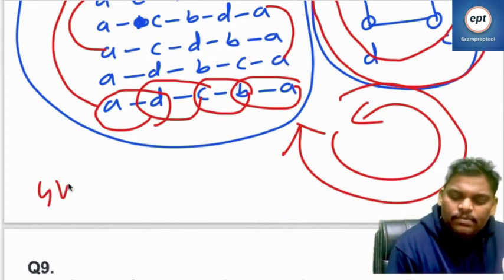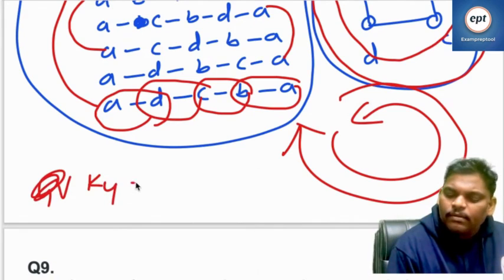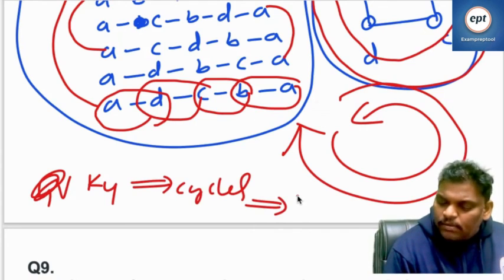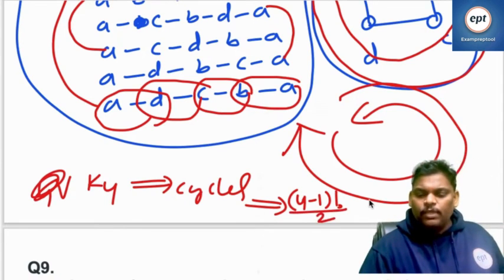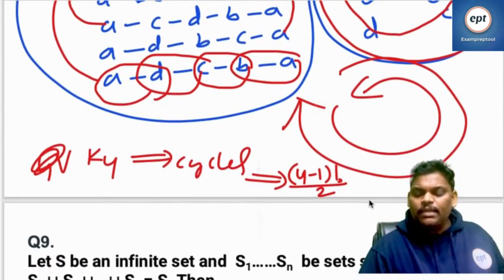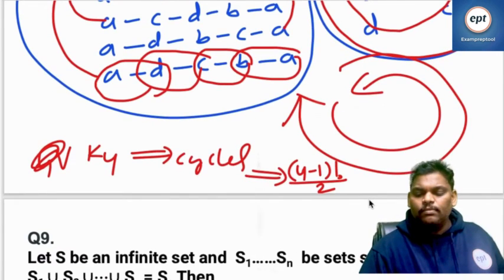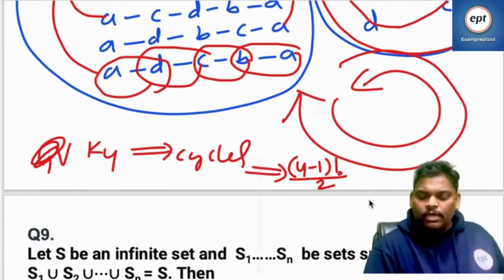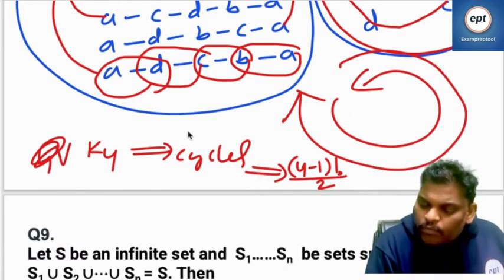4 vertices. 4 what, right? I think K4. K4 contains how many cycles? 4 minus 1 factorial by 2. K4 contains how many 4 length cycles?